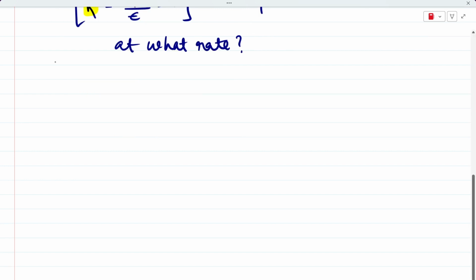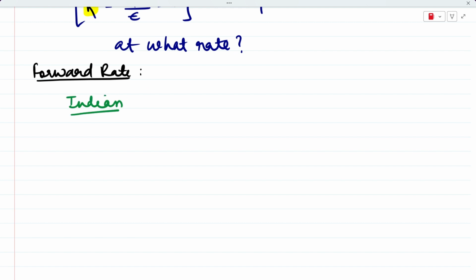All right. Now let's talk about the forward rate. So imagine that you are an Indian businessman. You are a businessman working in India and you've ordered goods from a company in America. So you have basically imported goods from America and you have to pay them. Let's say you have to pay them in dollars, $10,000.